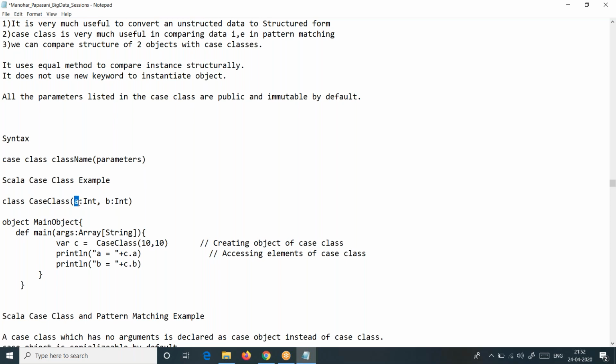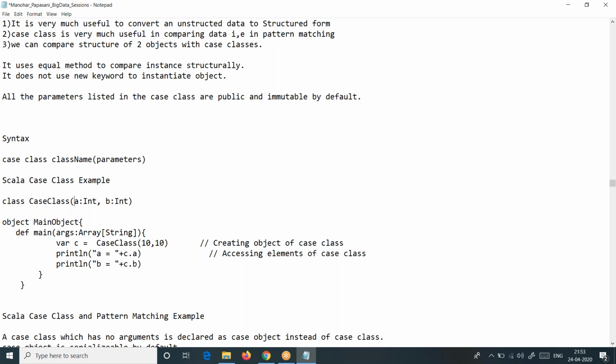Now you tell me what is the visibility of these parameters. We had a discussion when I explained constructors. I took you to the Scala prompt and showed you what happens if it is declared with the var keyword, what happens with the val keyword, and what happens if you don't declare val or var. We had a very detailed discussion.